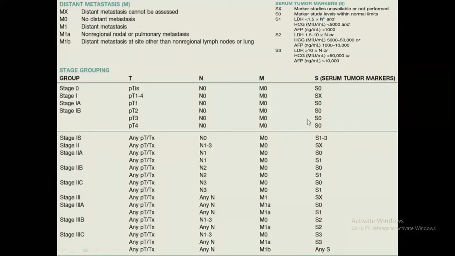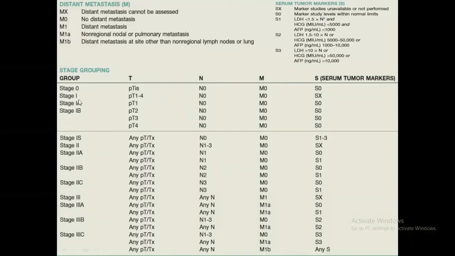Out of all the tumors in urology, you need to know the staging in testicular tumor at least, by default, because whenever you discuss the management, it will be based on this staging. It is not based on the TNM. I mean, it is obviously based on TNM, but the staging will determine the treatment. So it is easy.